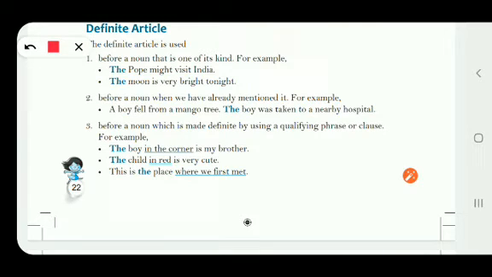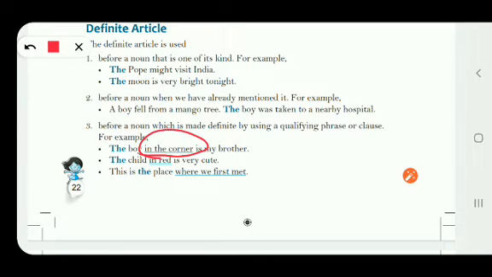For example, the boy in the corner is my brother. Suppose there are so many boys there, but I am talking about a particular boy, and with this phrase, in the corner, I am talking about a particular boy. The one who is in the corner is my brother.